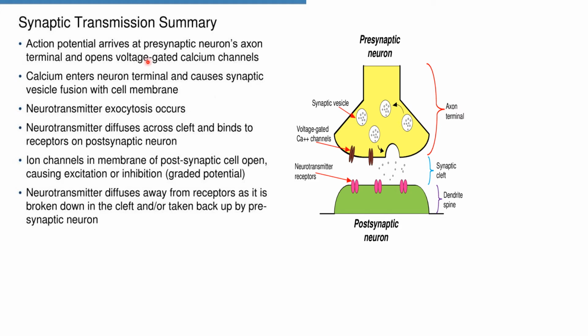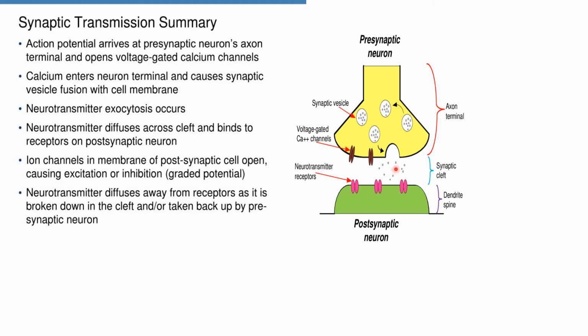Now let's see how the neurotransmitters work and help in the transfer of an impulse or action potential from one neuron to another neuron. As the action potential arrives at the presynaptic neuron, that is at the axon terminal over here, it leads to the opening of calcium channels. So calcium channels get open. Now calcium enters the neuron terminal and causes synaptic vesicle fusion with the cell membrane. So these vesicles now break off, there is exocytosis, and the neurotransmitters are released into the synaptic cleft.